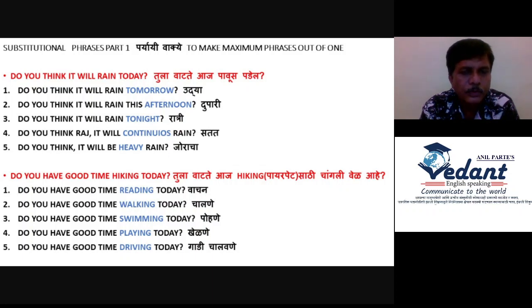Okay, now how do you make 5 sentences from the first? Do you have good time hiking today? So we have changed hiking. First, do you have good time reading today? Do you have good time walking today? Do you have good time swimming today? Do you have good time playing today? Do you have good time driving today? So changing hiking, you can make reading, walking, swimming, playing.